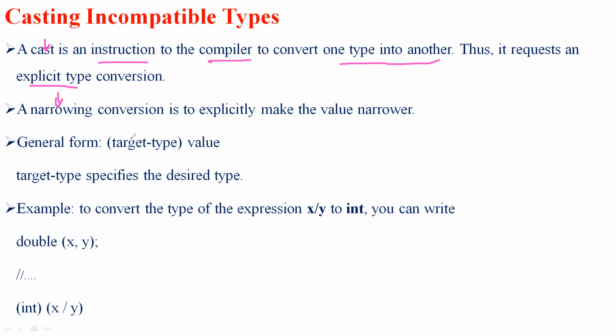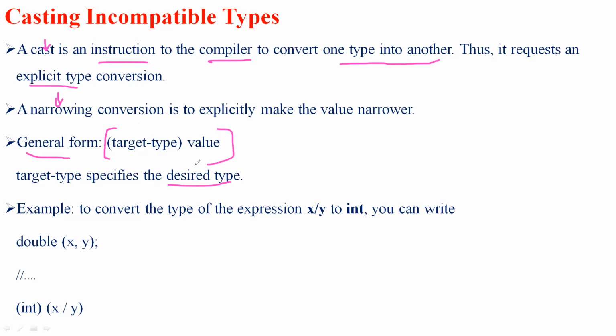For casting incompatible types, we have a general form: (target-type) value, where the target type specifies the desired data type and the value is what is assigned to that target type. So let's take an example here.